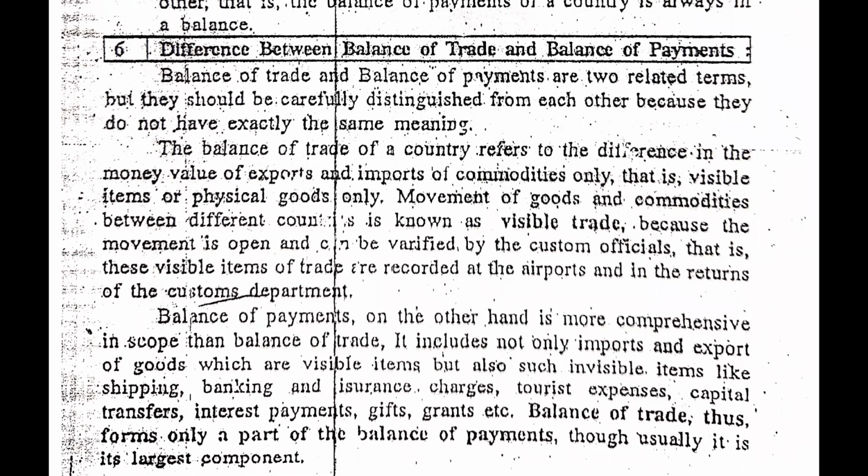So guys, balance of payment considers the balance of trade as well as the invisible trade, say the services of banking, insurance charges, tourist expenses, capital interest, etc.